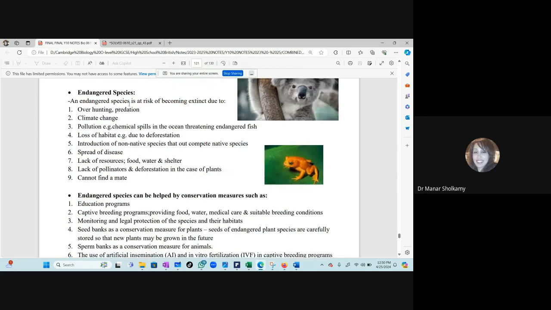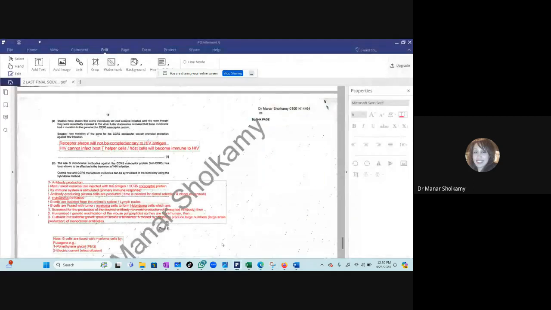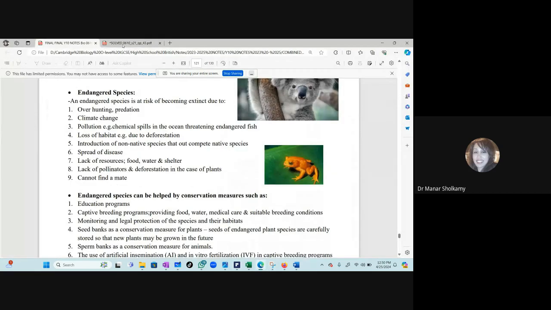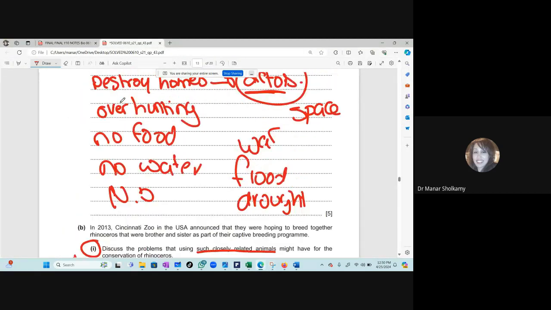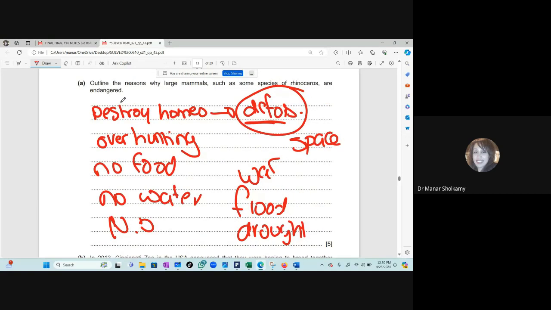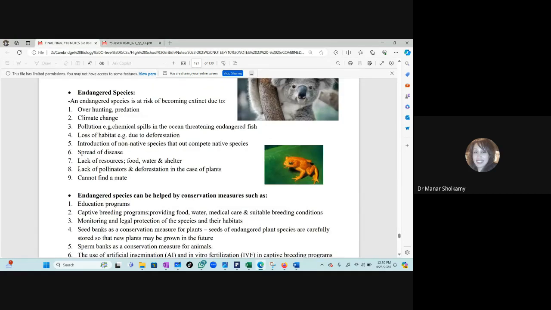An endangered species is at risk of becoming extinct due to overhunting, predation, climate change, everything we said, loss of habitat due to deforestation. So this is the question that we answered. This objective is the answer to this question. Where is the question? Where did it go? This is the answer to this question. Question A, the reasons why large mammals can become endangered. So those 9 points are the answer to this question.